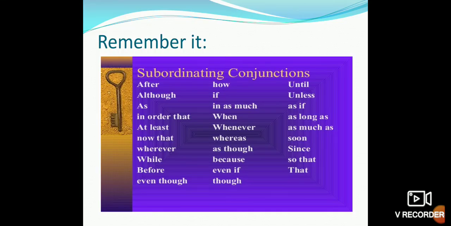So, subordinating conjunctions are the conjunctions used to join the clauses in a complex sentence, like although, even though, though, as if, etc. So in short, the subordinating conjunctions are the conjunctions other than the coordinating ones.